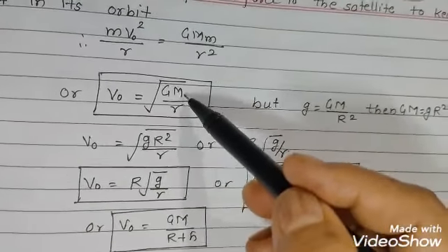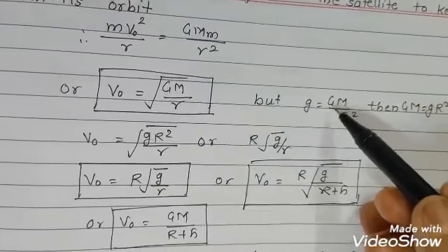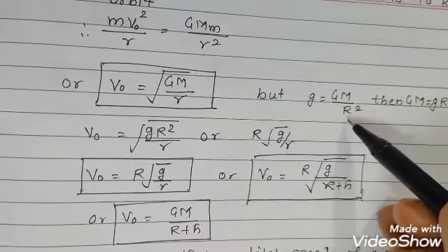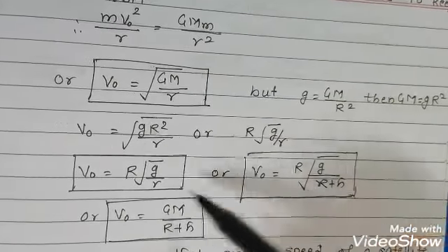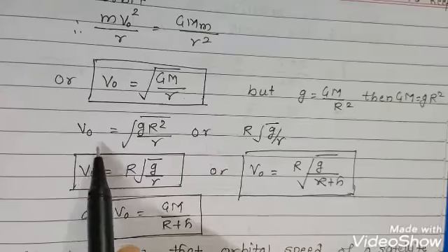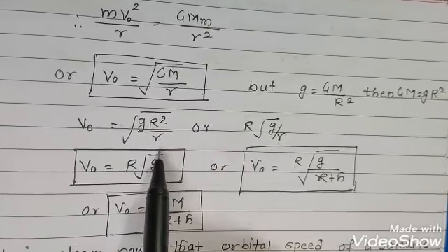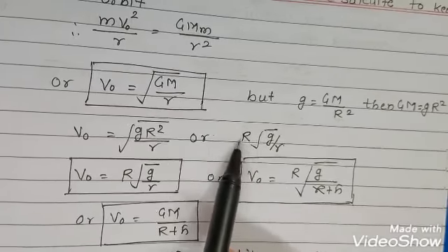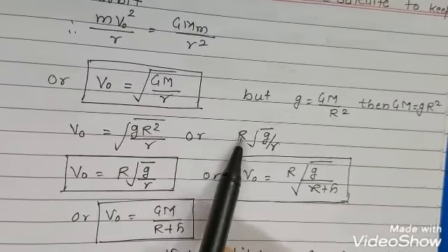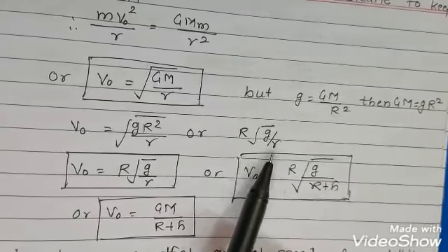We know that G M is equal to g R square by this formula. So in place of G M we can write g R square. So v_o is equal to root of g R square upon r. R is in square form, it will come out, square and root will be cancelled, that is R root of g upon r.